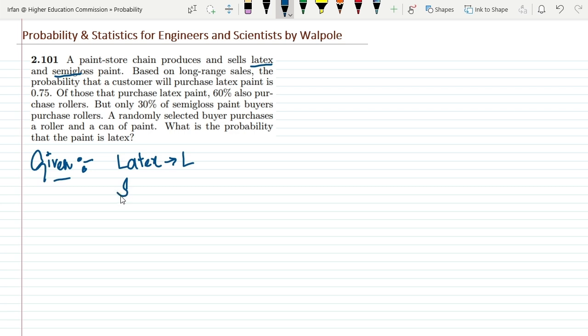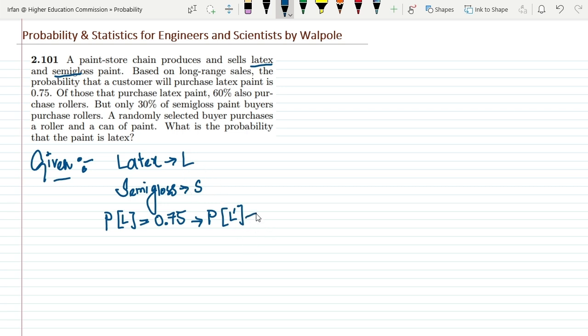Based on long range sales, the probability that a customer will purchase latex paint is 0.75. Therefore, the probability that the customer will not purchase latex paint is 1 minus 0.75, or 1 minus P of L. If he is not purchasing latex paint, he will definitely purchase semi-gloss, because these are the two categories in the store that the company has been producing.